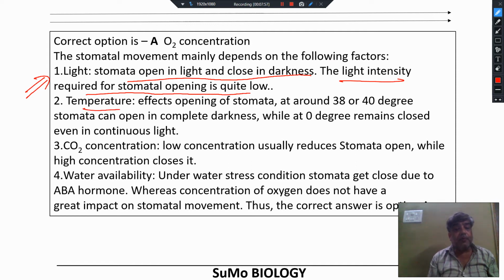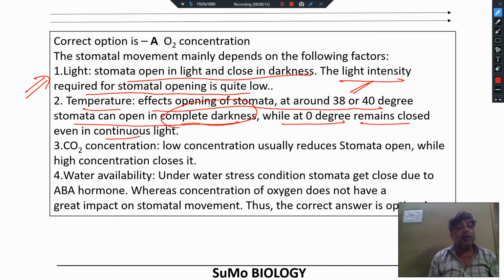Temperature: how does the temperature affect the opening? Temperature affects opening of stomata at around 38 to 40 degrees centigrade. Stomata can open in complete darkness. Even in complete darkness, if the temperature is around 38 to 40 degrees, stomata get open. While at 0 degree temperature, it remains closed even in continuous light. Means in daytime also, when the temperature falls down around 0 degree centigrade, then stomata become closed.